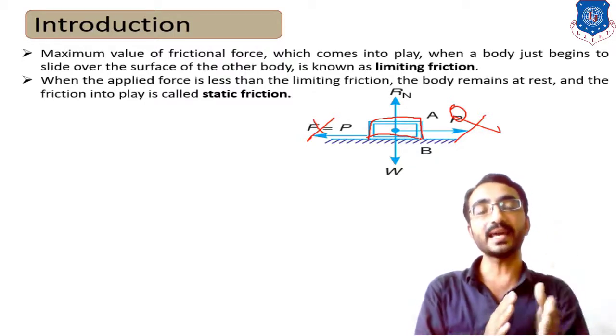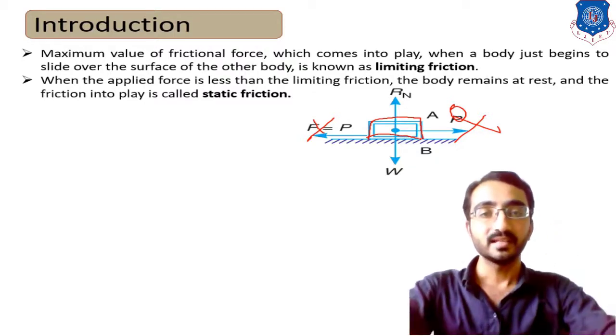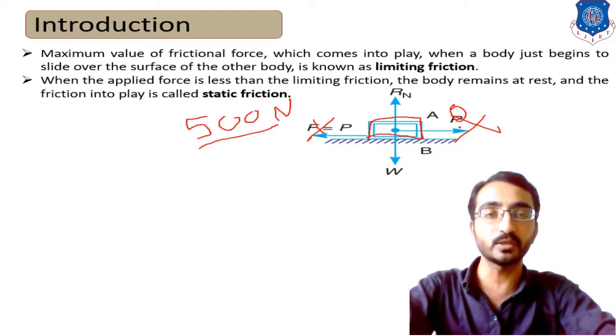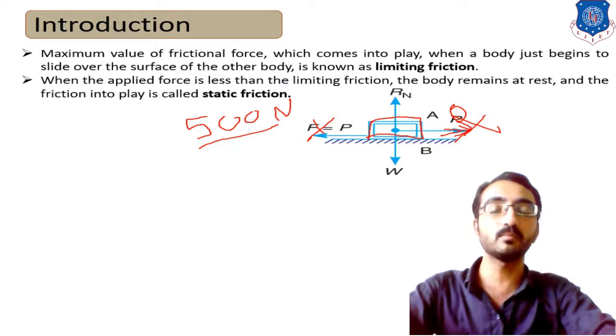So when we apply some amount of force, let's consider that this body will move at a force of 500 Newton. What does it mean? When we apply 500 Newton force in this horizontal direction, then and only then will the body move.